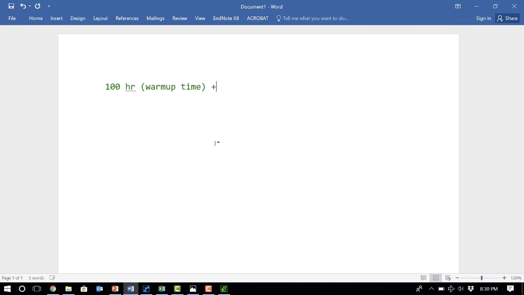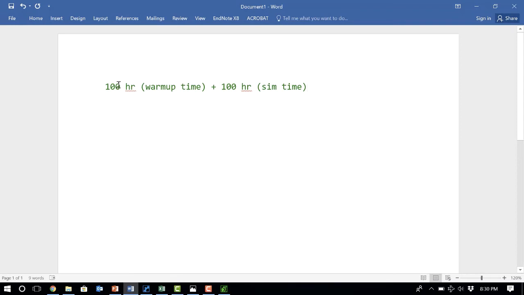and then continue running the simulation for another 100 hours as the simulation time, and then report what happened. Obviously the simulation will report to us what happens in the second 100 hours, the simulation time. But as we just talked about, the question is whether we should do this only once or more than once. One option is to run this simulation for multiple replications.